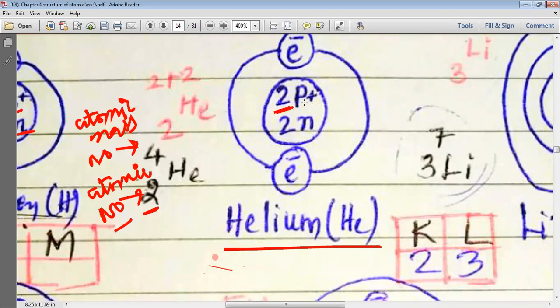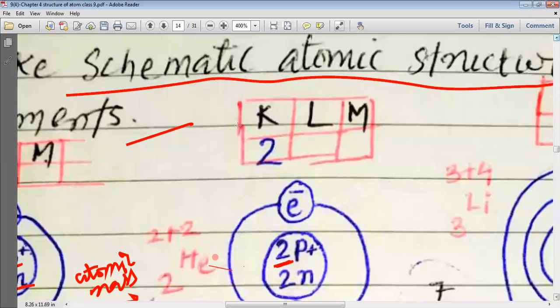You can see that as helium has 2 protons, it also has 2 electrons, and these 2 electrons are filled in the first shell, known as the K shell, and that is why we write the electronic configuration of helium as 2. You can see that the L shell and M shell do not have any electron in the case of helium. We can represent the K, L and M shells for helium, but there is no electron present, and that is why for the electronic configuration of helium we write just 2.